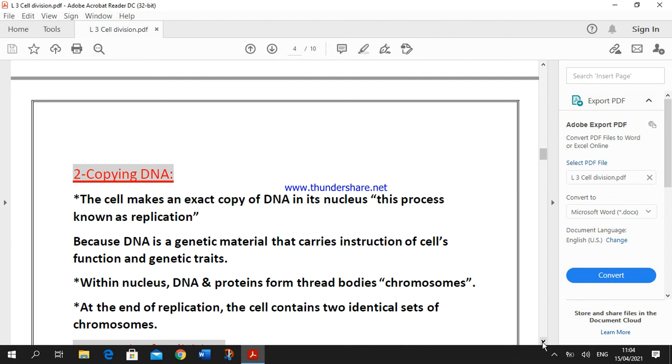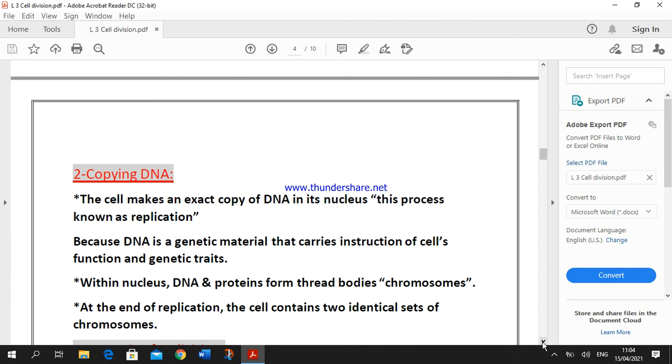the second stage begins. In this stage, the cell makes an exact copy of DNA in its nucleus, and this is known as replication. What's meant by replication? Replication means the cell makes an exact copy of DNA.